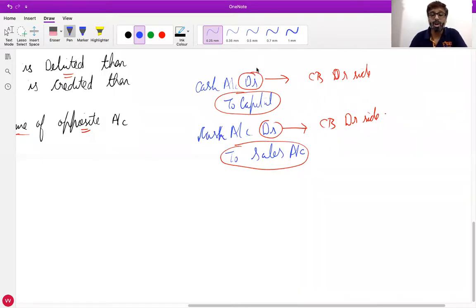Your voice is not coming, Ayushi. Try again, beta, I am not able to hear you. Okay, Sarjita has written the journal entry, but I want it from Ayushi. Ayushi, please unmute again and speak something. Your voice is not audible. Ayushi, can you write the journal entry in the chat box?